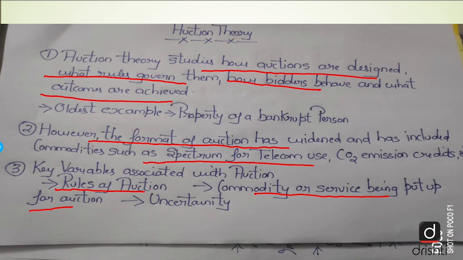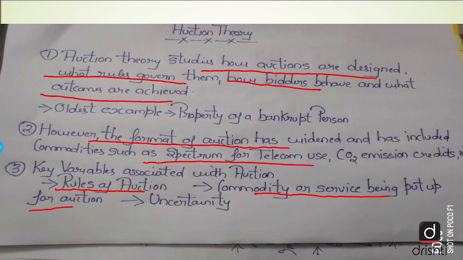Does the object which is being auctioned have a different value for each bidder, or do the bidders value that particular object in the same way? Okay, so it is to be noted what exactly is the value of that object which is to be auctioned for the bidders. Is the value different, or is the value the same for all the bidders?